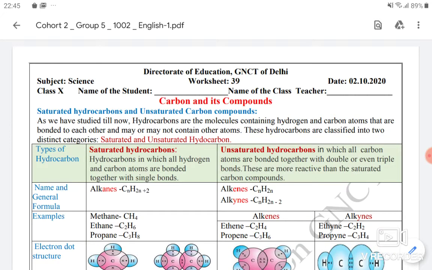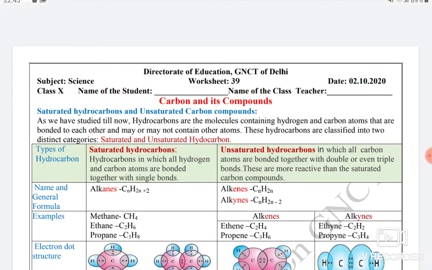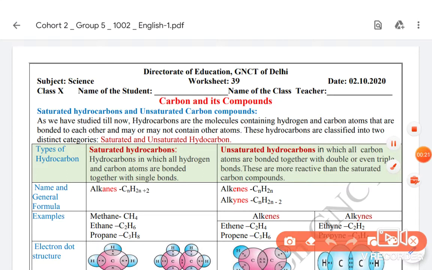Students, in the previous video, which you can find on the channel, I discussed saturated hydrocarbons and their formation, their general formula, and their electron dot structure. Now we'll be moving up to unsaturated hydrocarbons. And we have discussed the basics in the previous video: why they are unsaturated.